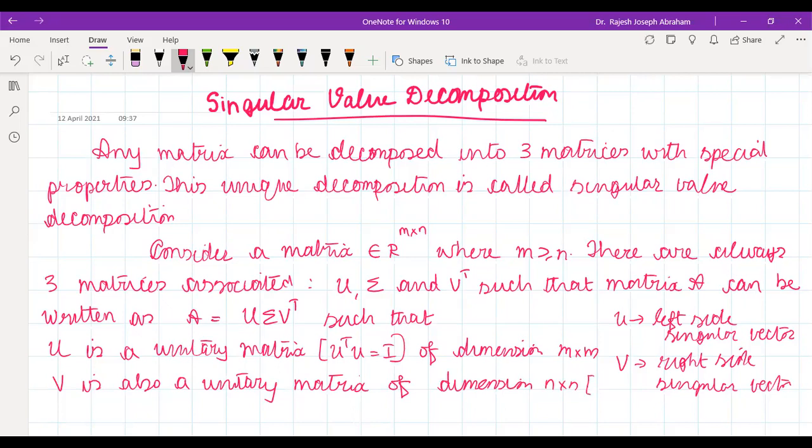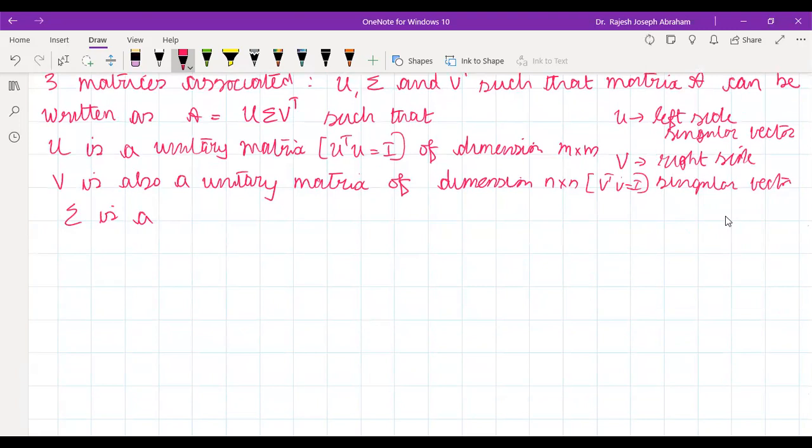That means V transpose V must be equal to I. So any matrix can be defined in this way. And what is the size of sigma? M cross N. It's an M cross N matrix.